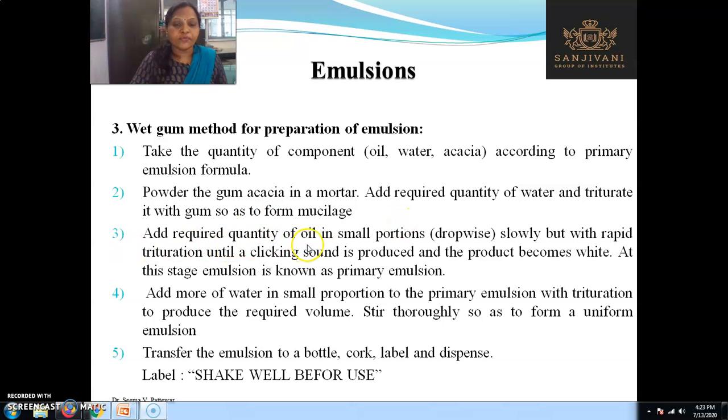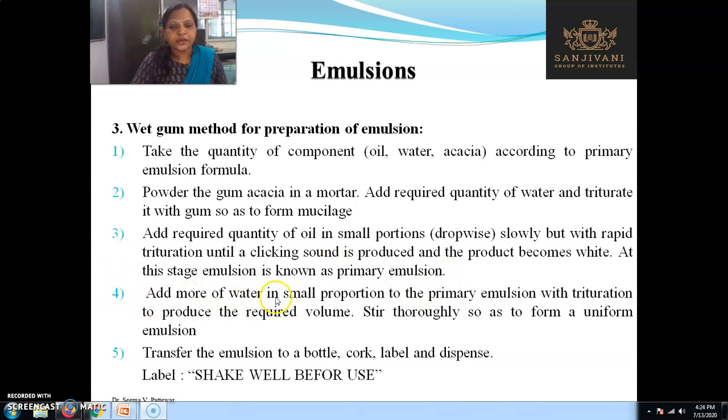Add the required quantity of oil but in small portions. In the dry gum method, you take first oil and then acacia. In this, first you have to take acacia, then water, and then you have to add oil but in small proportions. Slowly but with rapid trituration until a clicking sound is produced and the product becomes white. At this stage, this emulsion is known as the primary emulsion.